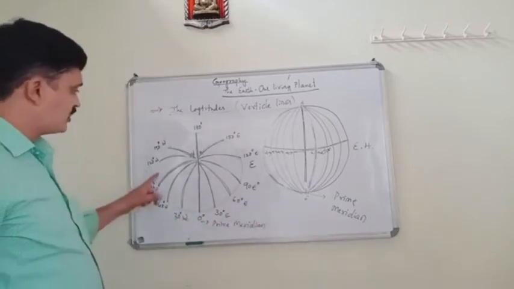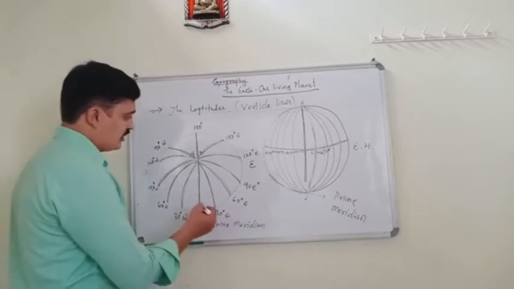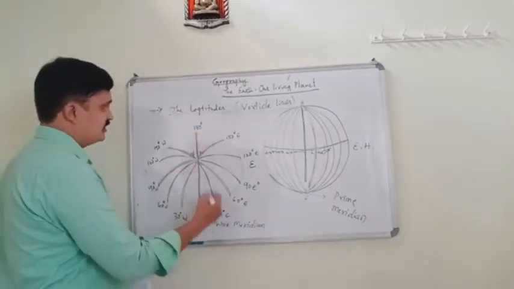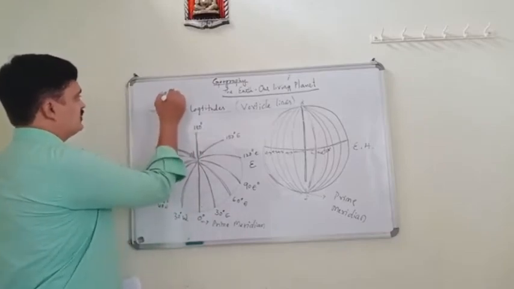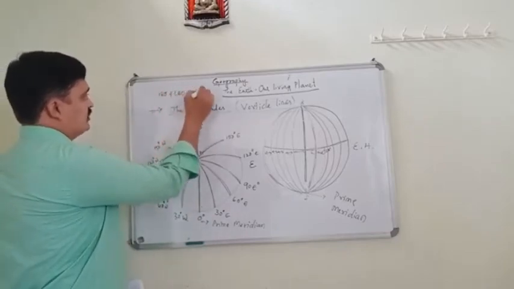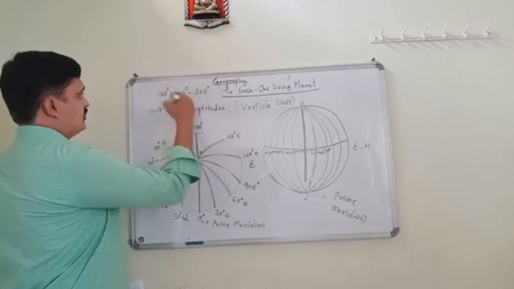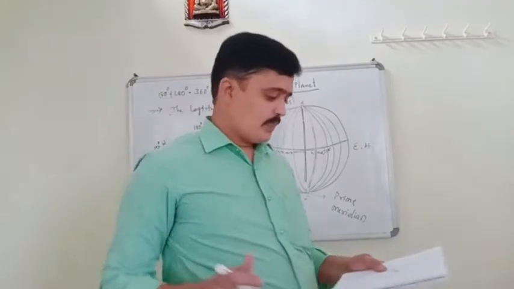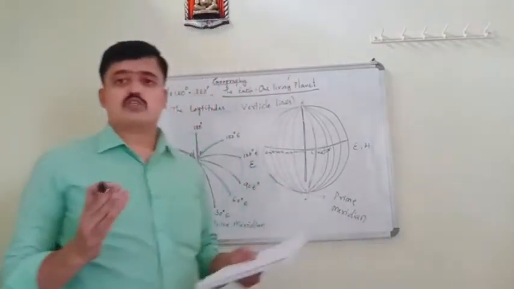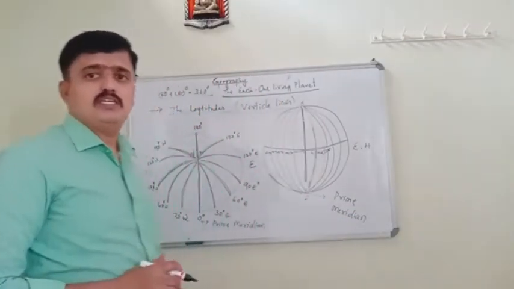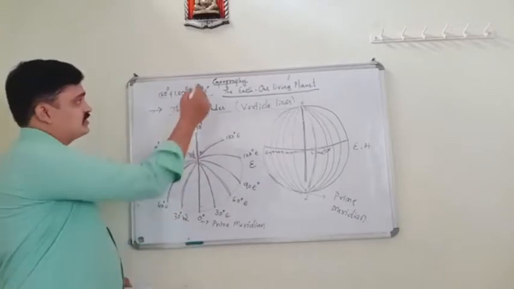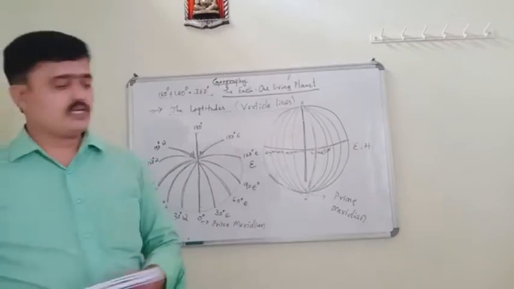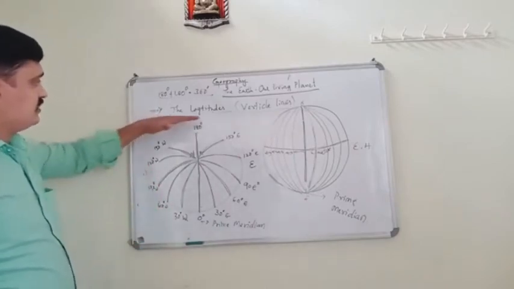See, total longitudes here: 180 degree and also 180 degree. It means 180 plus 180, totally 360 degree. Total longitudes are 360 degree. This is about the longitudes.